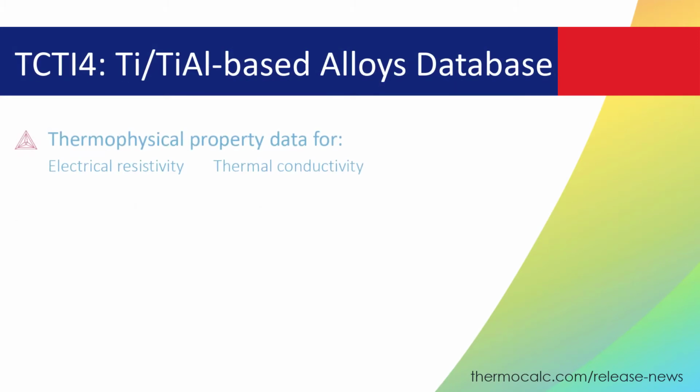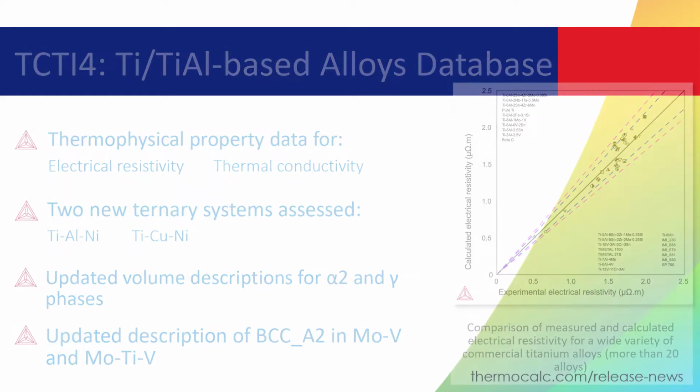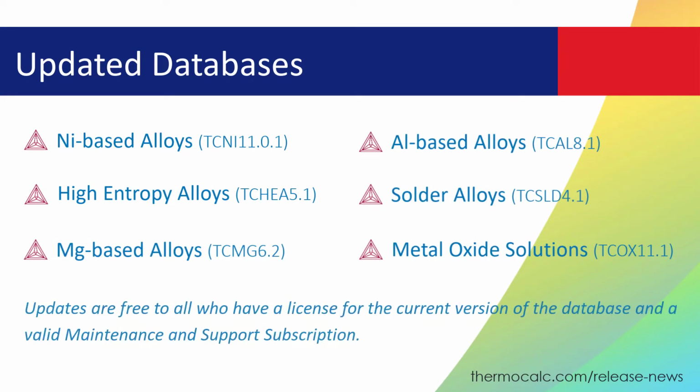A new version of our titanium and titanium aluminide-based alloys database, TCTI4, is also available with this release. The database includes 2 new thermophysical properties, electrical resistivity and thermal conductivity. 2 new ternary systems have also been assessed, in addition to other updates and improvements. This release also includes updates to 6 databases, as listed on the screen.